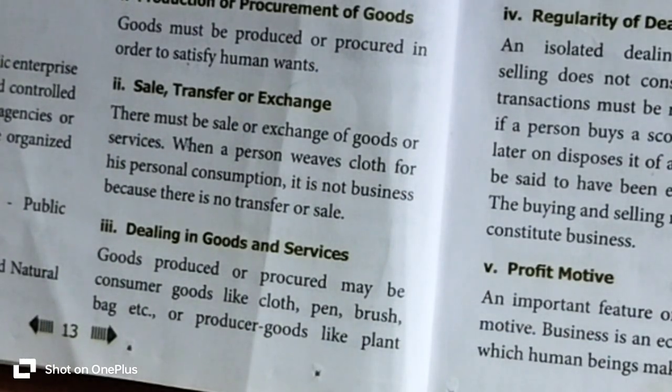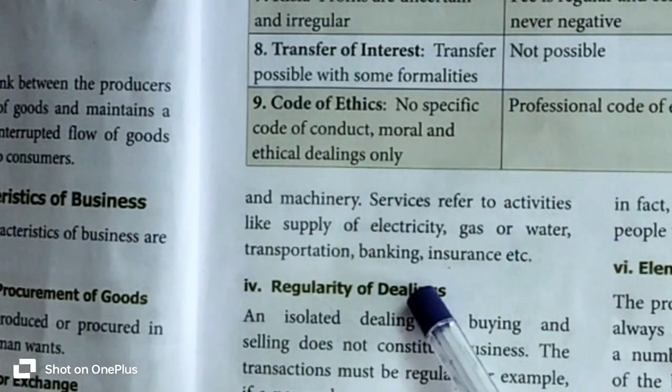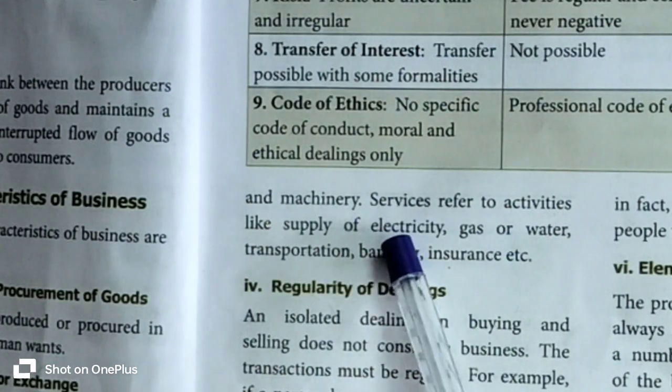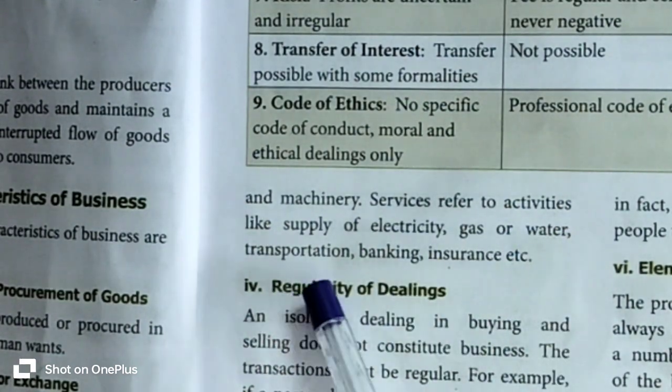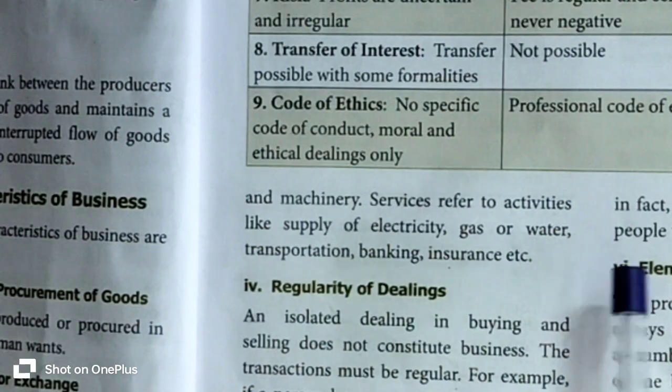And we need an advocate, right? To start a business, we need a bank loan. And to run the business, for day to day business operation, we need manpower and sufficient money. So services refer to activities like supply of electricity, gas or water, transportation, banking, insurance, etc.